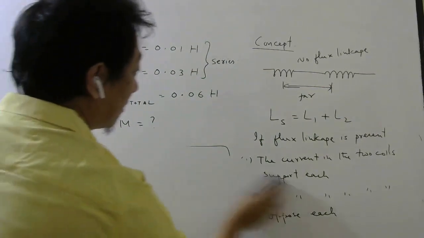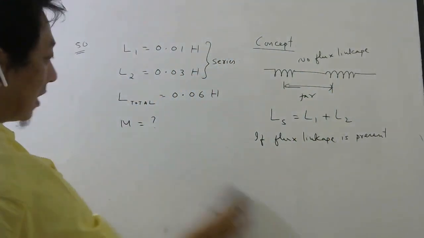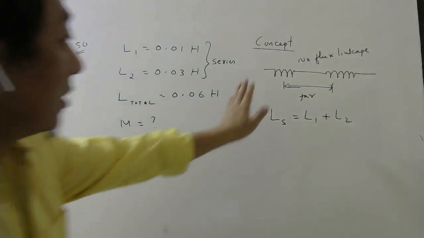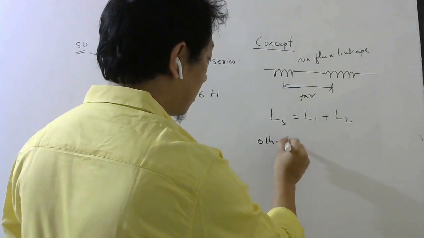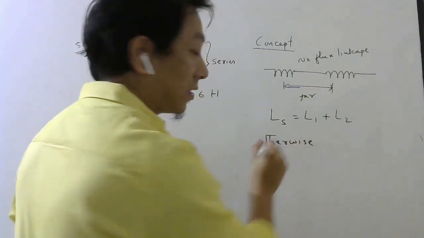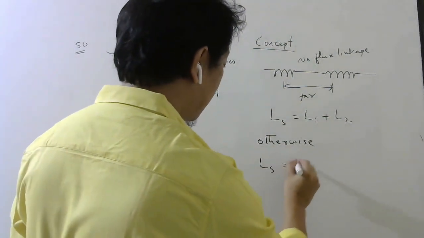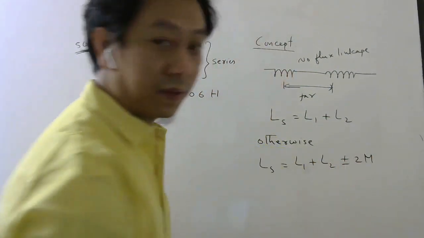So if they are very far, usually that is what is given. If they are quite far, if they say there is no linkage of magnetic flux, this is the formula. Otherwise, if there is some flux linked from one coil to the other coil, then self-inductance is L1 plus L2 plus minus 2M.